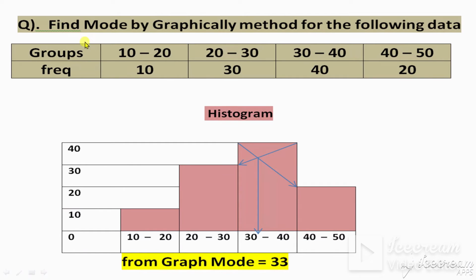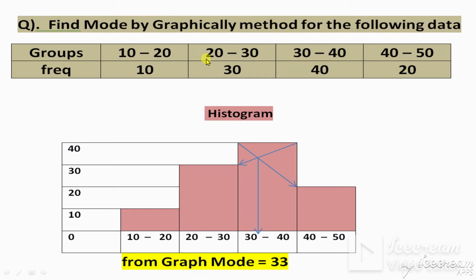Now find the mode by the graphical method for the following data. You can face this type of question in an exam or in books. The data is given to you: these are groups and frequencies. Find the mode graphically. Solve this question graphically, not mathematically.